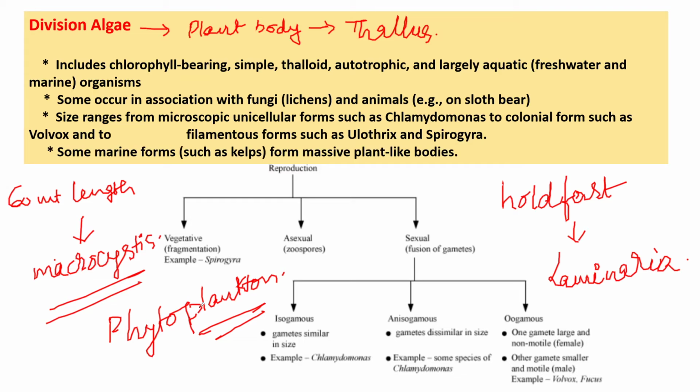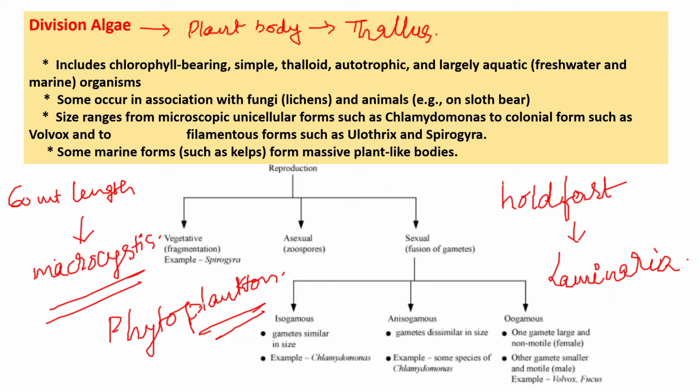Anisogamous: gametes are dissimilar in size. Here also Chlamydomonas, some of the species, range from one celled to multicellular. Next one is oogamous: one gamete is large and non-motile, which is the female, and the other gametes are small and motile, which are male. Examples are Volvox and Fucus.